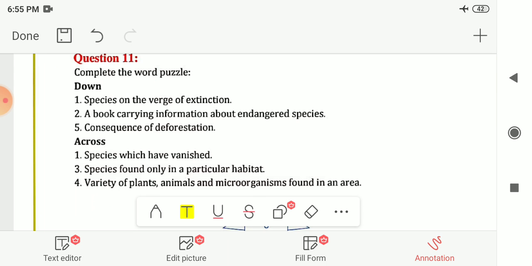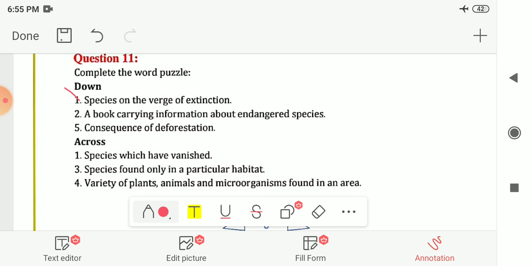Next, 11th number, complete the word puzzle. In that, the first one down is species on the verge of extinction. That is known as endangered. Next is a book carrying information about endangered species. That book is known as the Red Data Book. Next one is consequences of deforestation. One of them is deserts.